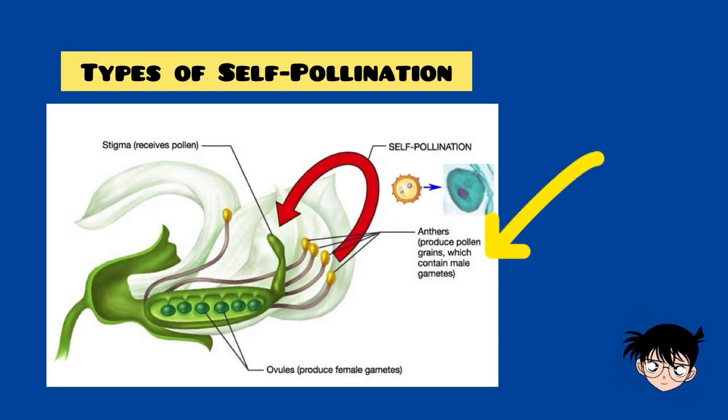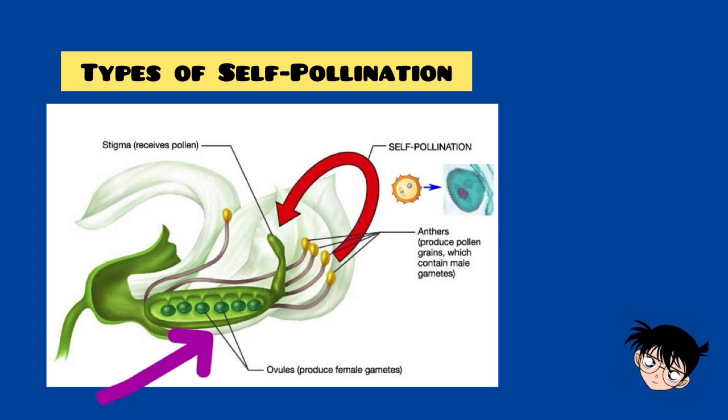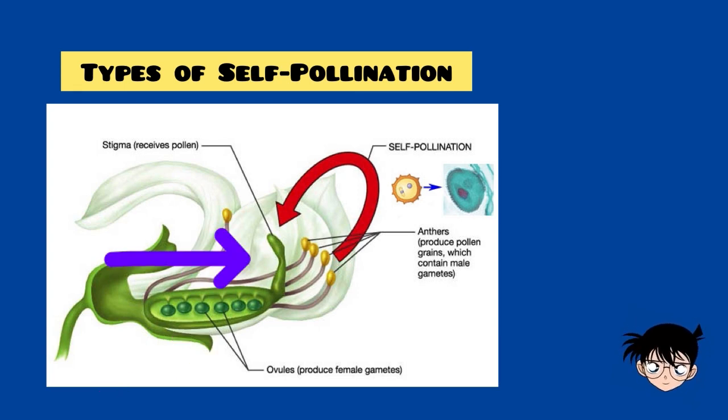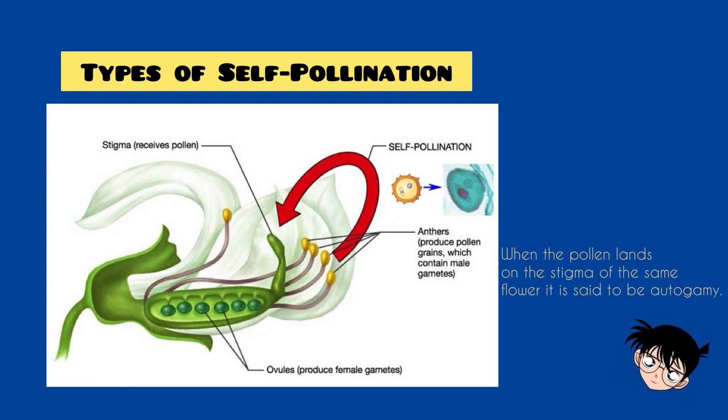Okay, this is self-pollination. Anther produces pollen grains which contain male gametes. These are ovules, which produce female gametes, and the stigma receives pollen. When the pollen lands on the stigma of the same flower, it is said to be autogamy.